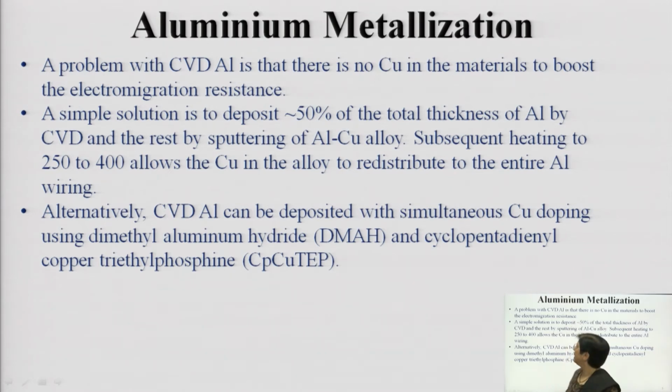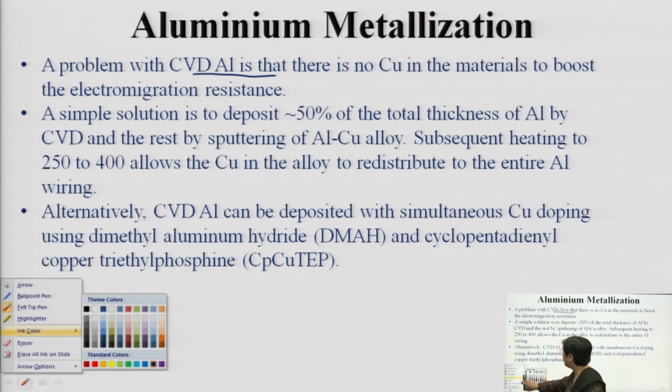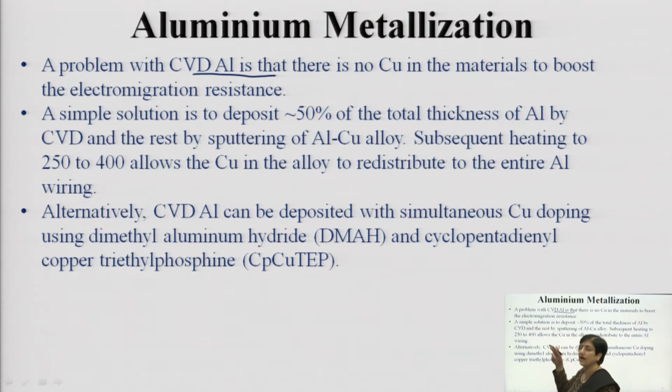So, initially you carry out CVD of aluminum, then use the copper aluminum alloy and deposit at 250 to 400 degree centigrade, and it automatically gets redistributed.